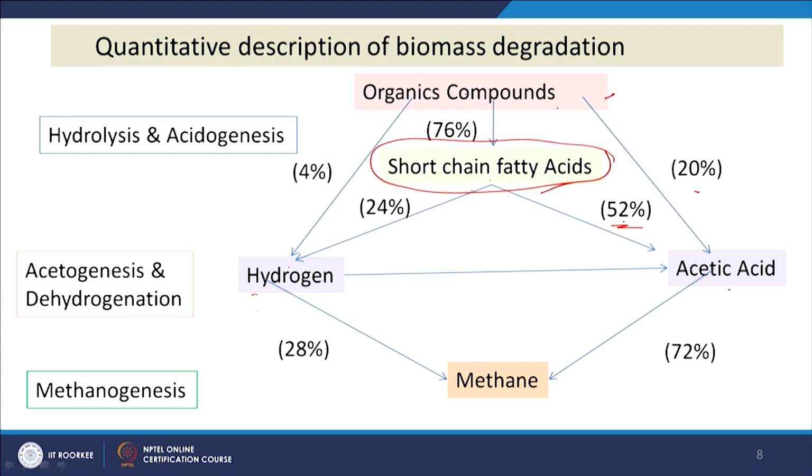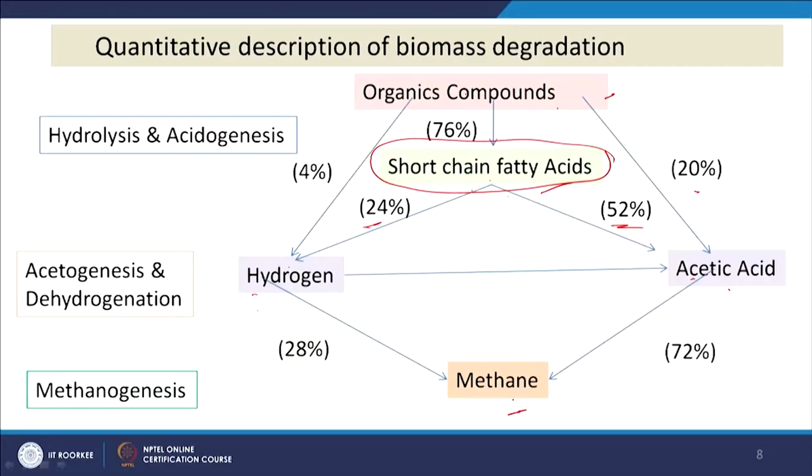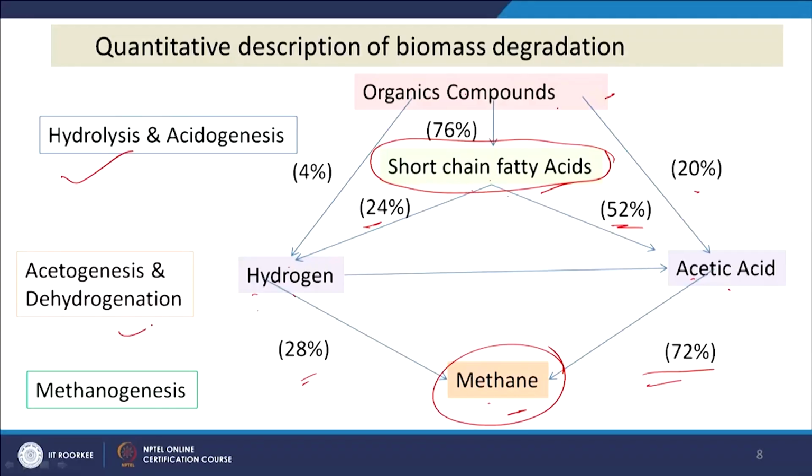So, around 52% and 24%, this is the relative abundance of different types of processes, and then acetic acid to methane and then hydrogen to this. So, out of total methane, 72% is coming through this route and around 28% is coming through this route. So, these are the major reactions, hydrolysis and acetogenesis, then acetogenesis and dehydrogenation, and then methanogenesis. These are the basic reactions which take place in the anaerobic digester.